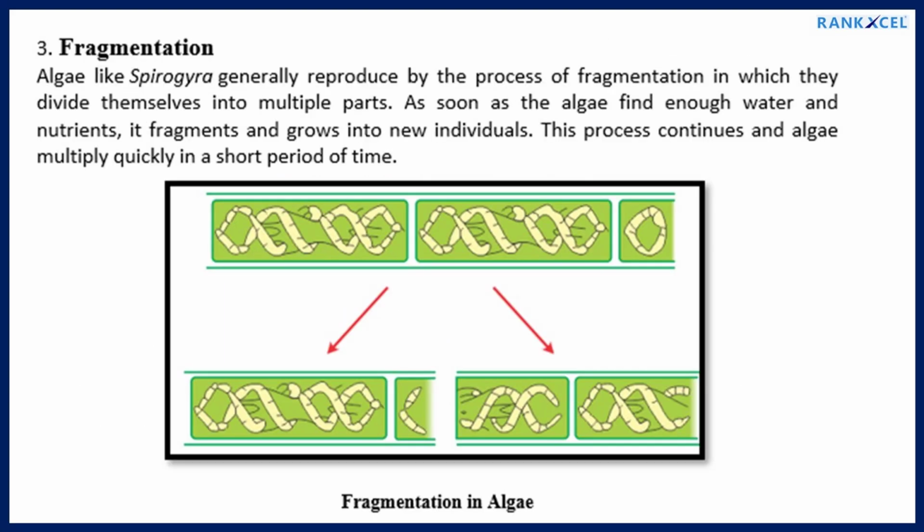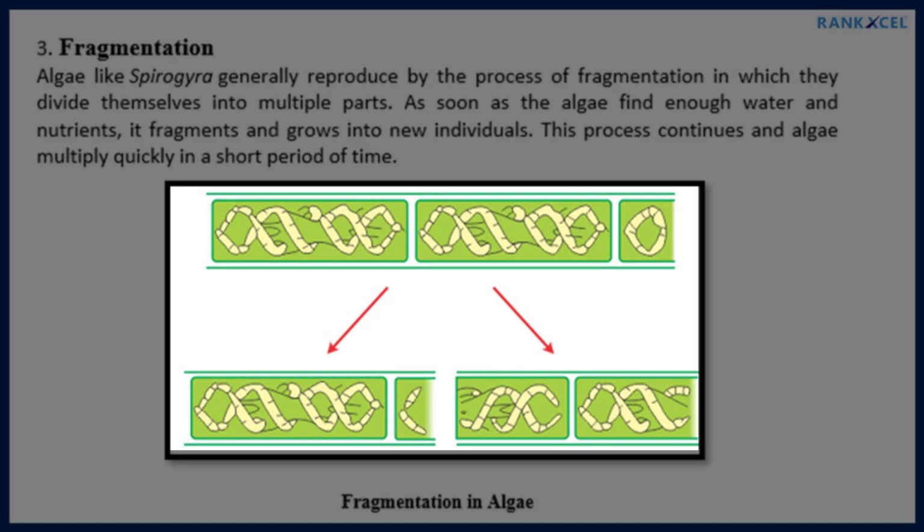Three. Fragmentation. Algae like Spirogyra generally reproduce by the process of fragmentation, in which they divide themselves into multiple parts. As soon as the algae find enough water and nutrients, they fragment and grow into new individuals. This process continues and algae multiply quickly in a short period of time. Fragmentation in algae.